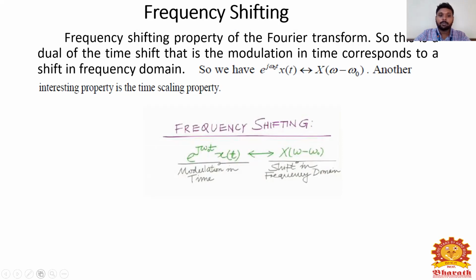That is, frequency shifting means e power j omega naught t into x of t, which is the modulation in time. If I take it to the Fourier transform, I will get X of omega minus omega naught, that is a shift in the frequency domain, as the output.